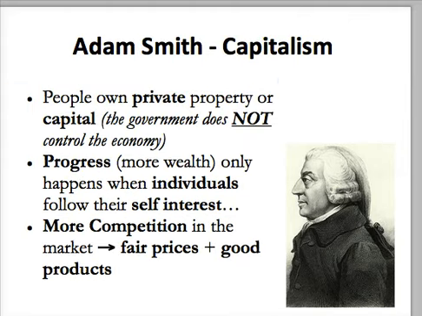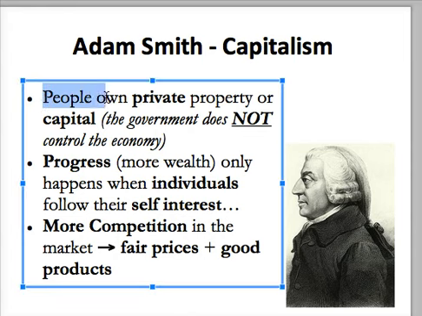Now let's take a look at what capitalism actually wanted, or what Adam Smith was arguing. Adam Smith was basically saying that the government has to stop getting involved in the economy and instead should allow people, and this is important, to own their private property and their money, their capital. So not the government, but people should own their private property and capital.